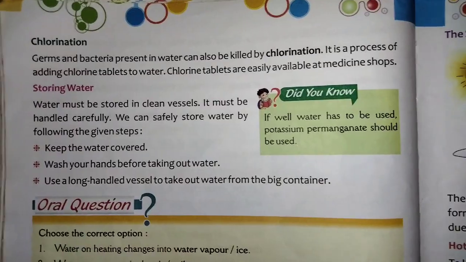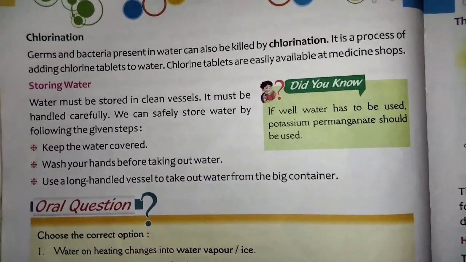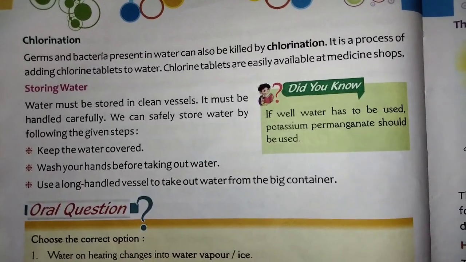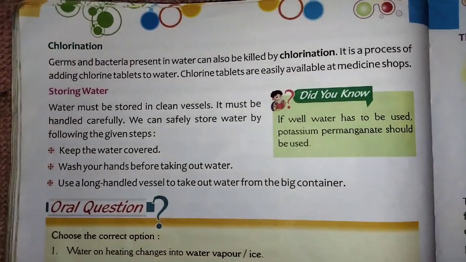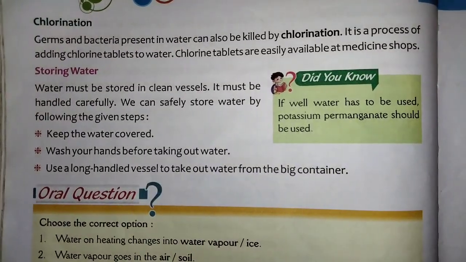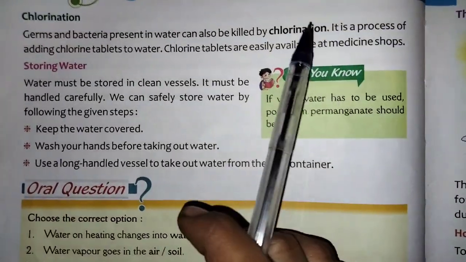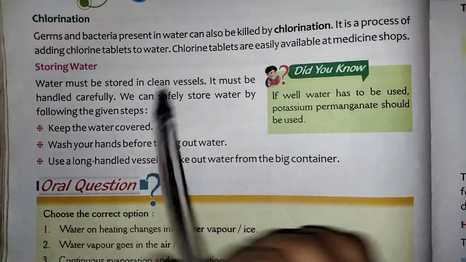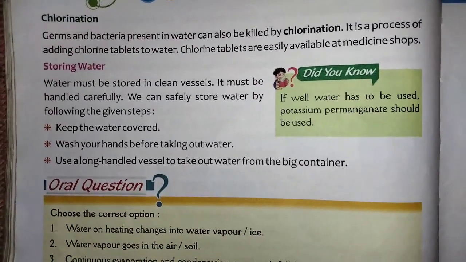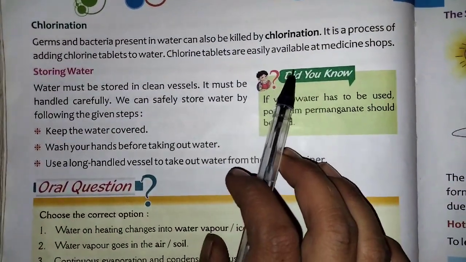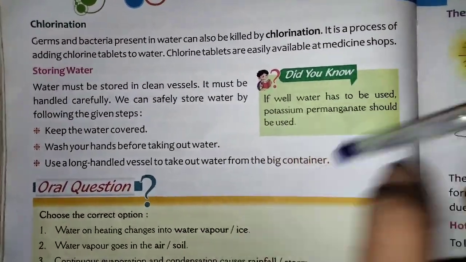Now, the germs will be there in the water. Then they give the steps: boiling, sedimentation, filtering. Yes or no? Chlorination is also one of the steps to kill the germs, to remove the germs. It is a process of adding chlorine tablets to the water. Now they will add the chlorine tablets into the water. Chlorine tablets are easily available at a medicine shop.